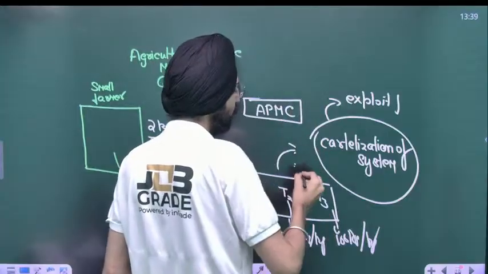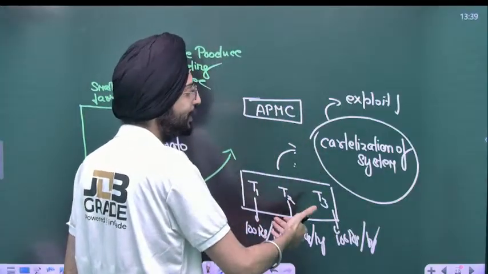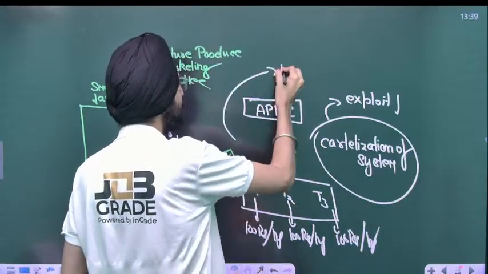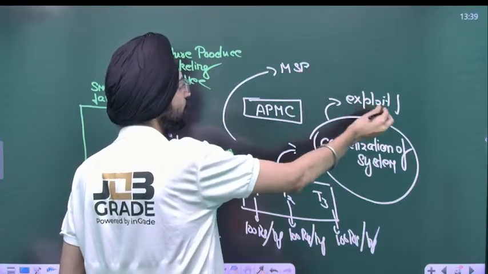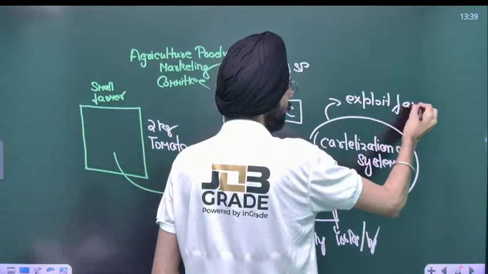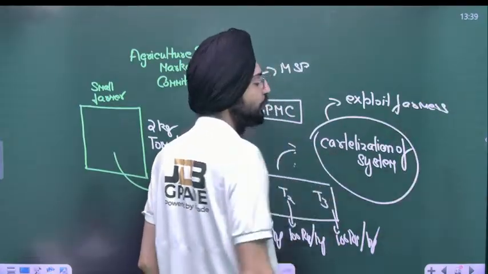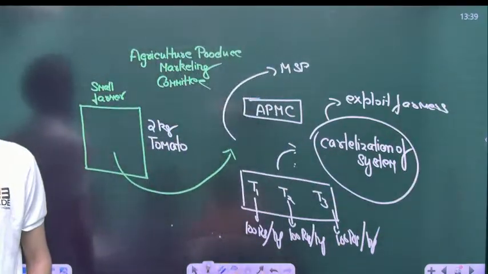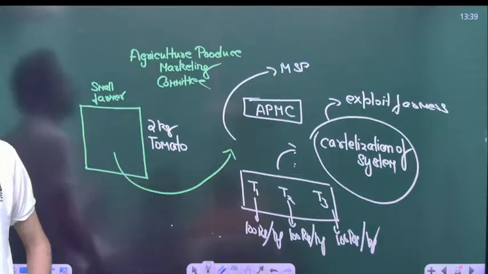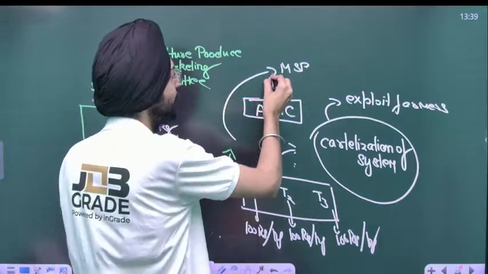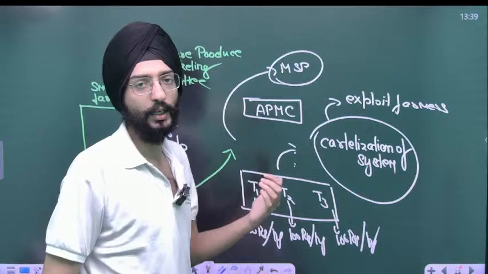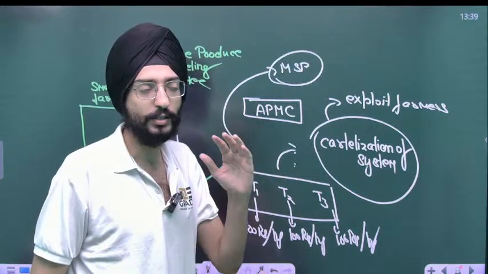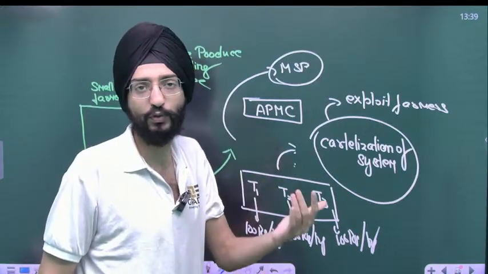As a result, to eradicate this exploitation, the MSP system was introduced. Now, sir, you must have seen the farmers' protest in 2020 and 2022. What's the main reason behind that? They want legalization of this MSP. At this moment, it's just a government policy. It doesn't have any legal backing. It doesn't have any law. It hasn't been passed by Parliament.